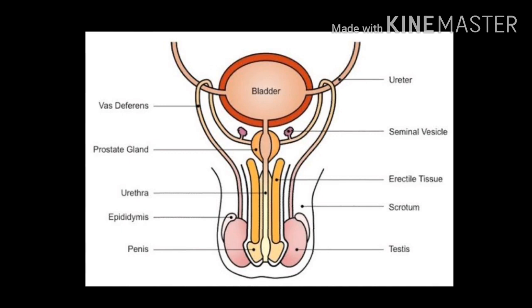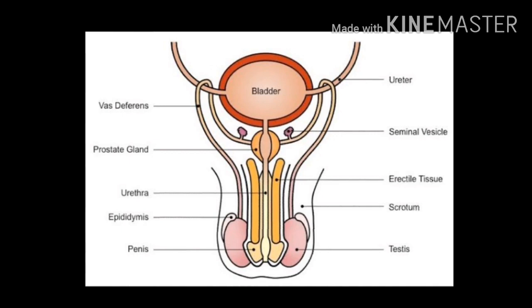The testes of a healthy male produce about 2 billion sperms every day, and each sperm has a head, middle piece and a tail, as discussed earlier. The tail of the sperm helps in its locomotion. There is a coiled tube-like structure called epididymis, which is firmly attached to the testes. The sperms are stored temporarily here.